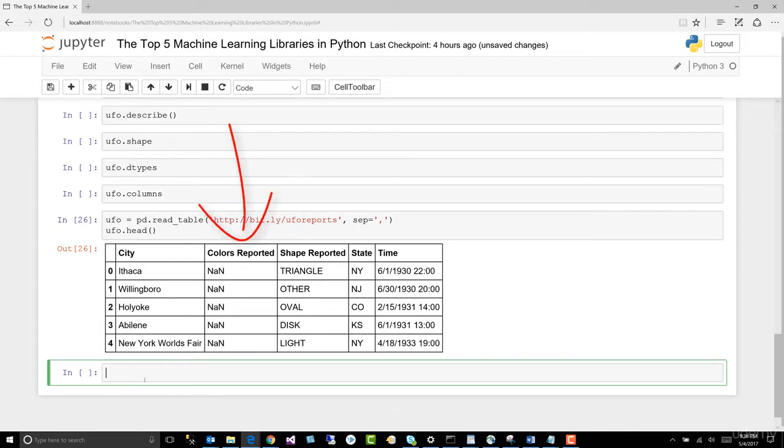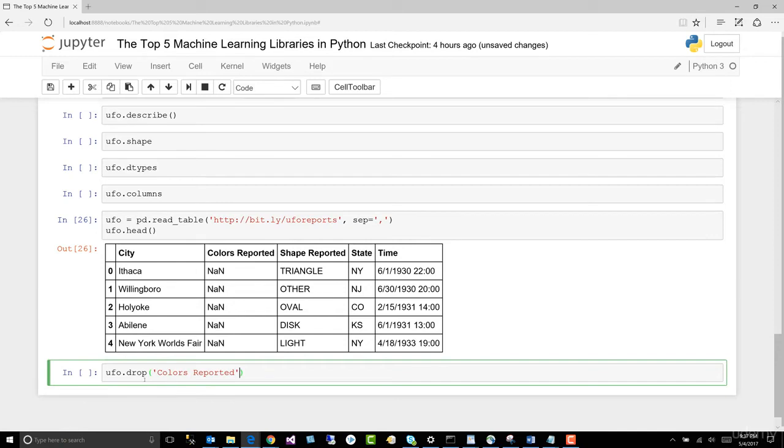And in the cell, let's remove a column. That colors reported column doesn't have a lot in it, right? So let's go ahead and get rid of it. UFO.drop, and we need some parentheses, and we need some quotes, and we need colors reported.